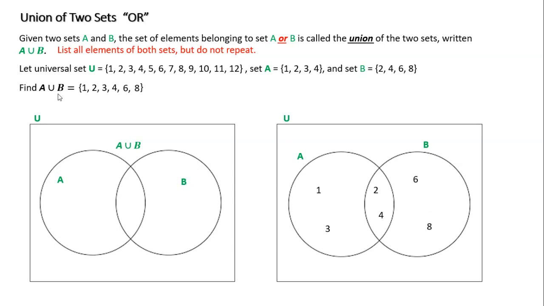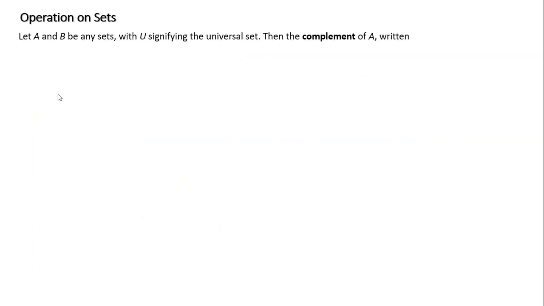Set B has the 6, 8. So the union of those two are all of these values that you see here. Again, to finish my Venn diagram completely, my universe has the 5, 7, 9, 10, 11, and 12 that are outside these two objects, outside my two circles.